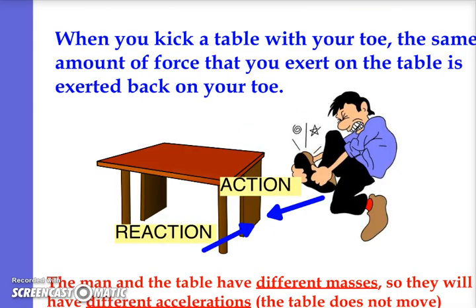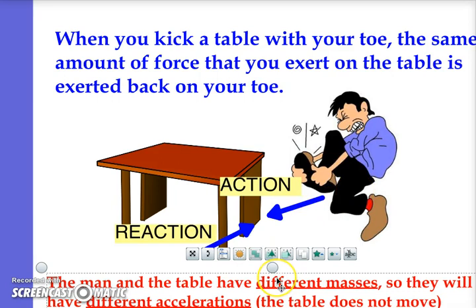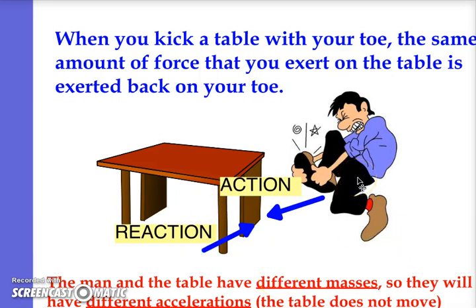Here's another example you could write about. Everybody has stubbed their toe at some point in their life, and the reason why it hurts is because if we kick a table, that's our action force, but it hurts because the table is actually, in a way, kicking back. It's a reaction back from the table. Now, the table and the man in this case have different masses, and so usually the table doesn't move. They're going to have different accelerations.